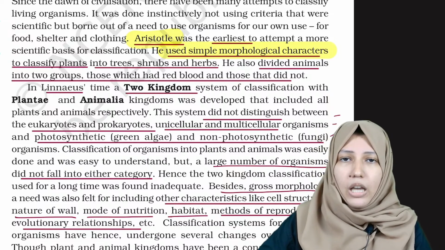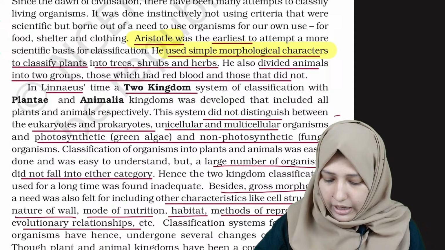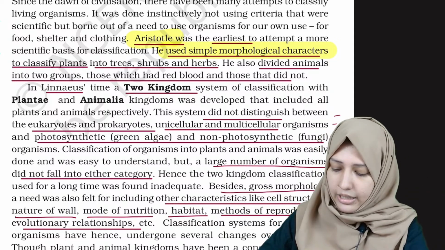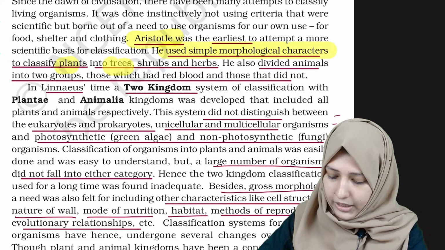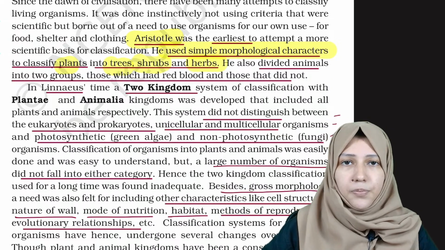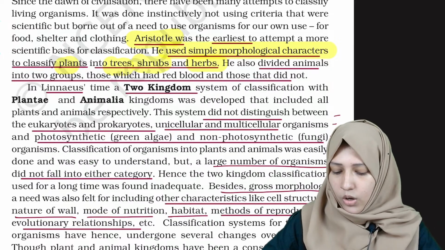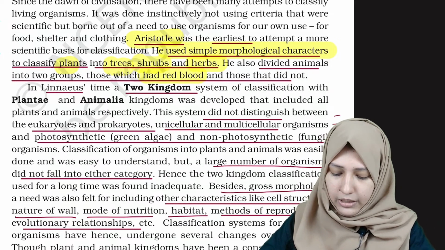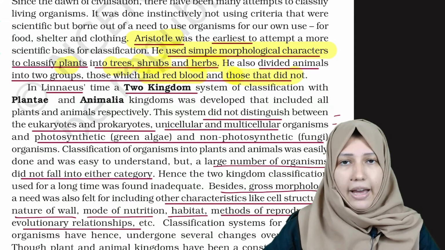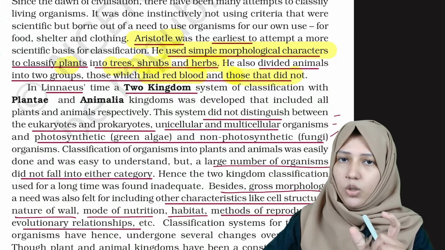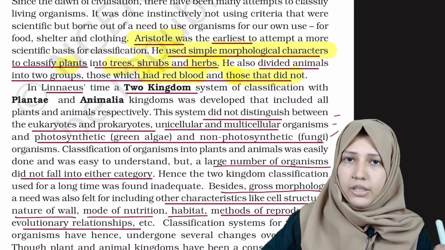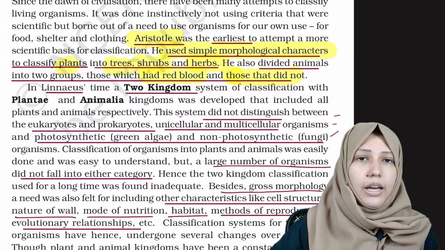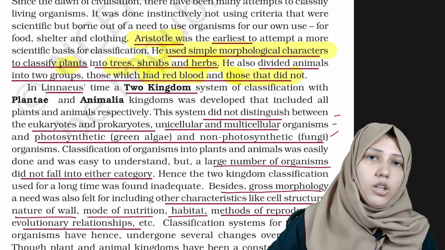Because of this, he classified plants into trees, shrubs and herbs. In the case of animals, he classified them into those which have red blood cells and those which don't. Now it's clear: Aristotle was the first one to classify on the basis of morphological characters; in plants, trees, shrubs and herbs, and in animals, with and without RBC.